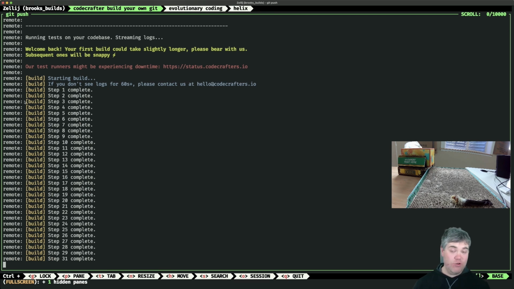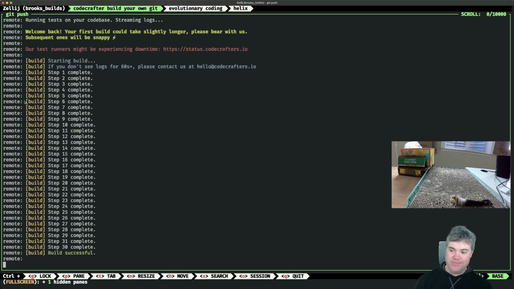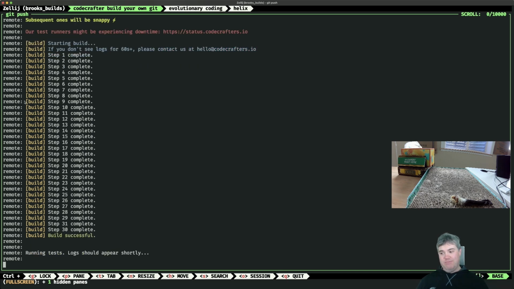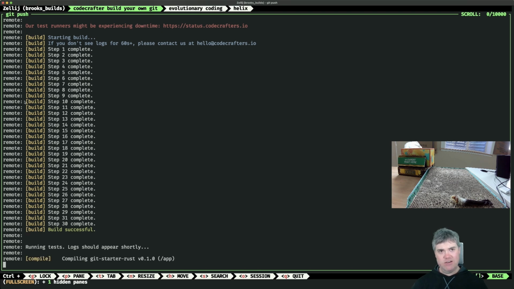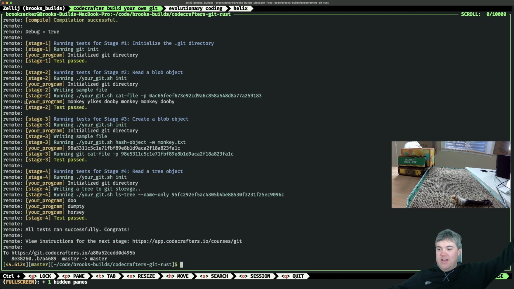All right, so this is the coolest part about CodeCrafters. If you like the challenge, that's one thing, but getting feedback like this is a really cool part about it. It does take a little bit of time the first time to build, I don't know if it's a Docker container that they're running it in, but it would make sense. Could also be a Kubernetes, not a cluster, but like a container. Back to all tests ran successfully.